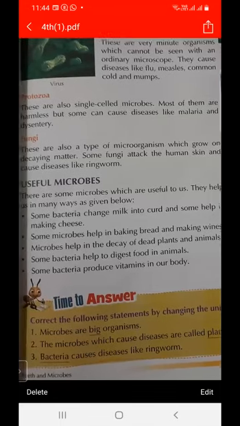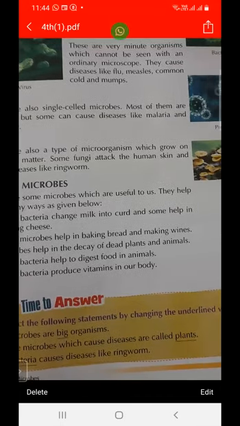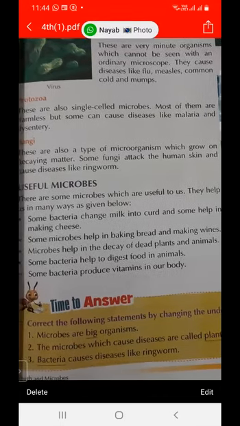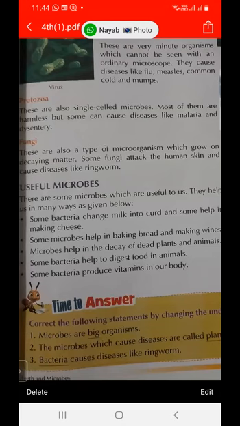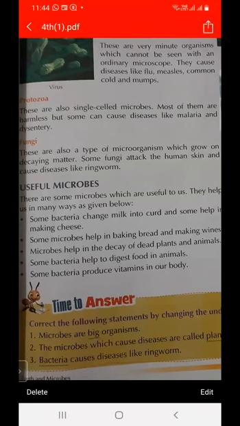Some microorganisms help in baking bread and making wines.